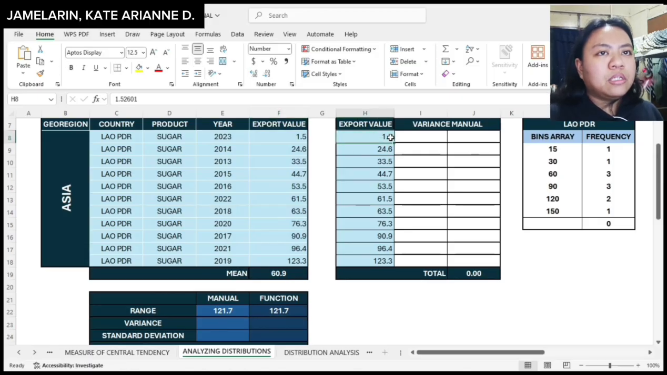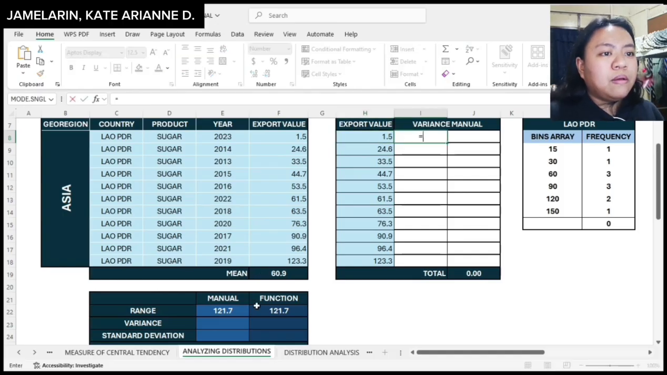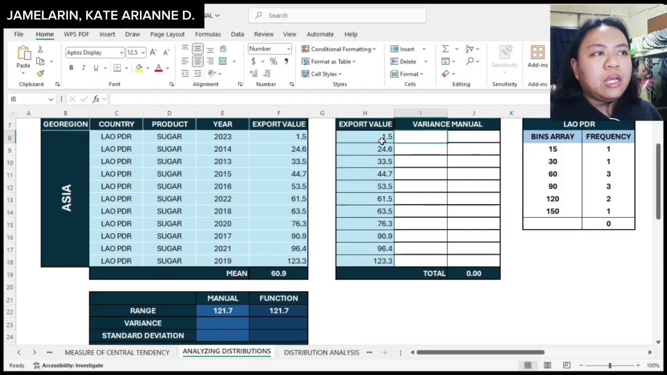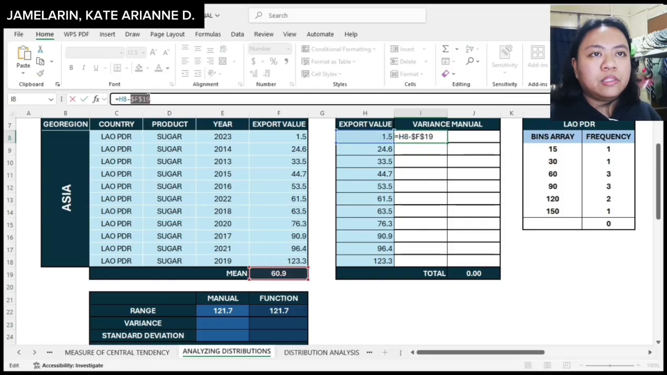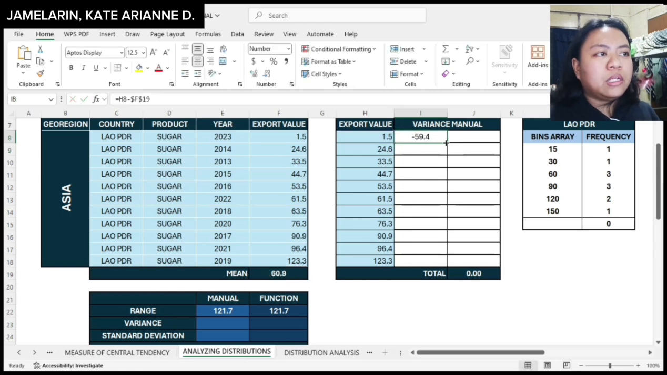For variance, for getting the variance of the values that I got here, I have already copied the export value from year 2013 to year 2023 from Laos PDR. This is for subtracting the mean from the export value. I have here the export value copied on another table. So I will be subtracting the export value from the mean of all the export values, which is the total average. And then I will press F4 to lock. And then I will just select this column and double click to copy.